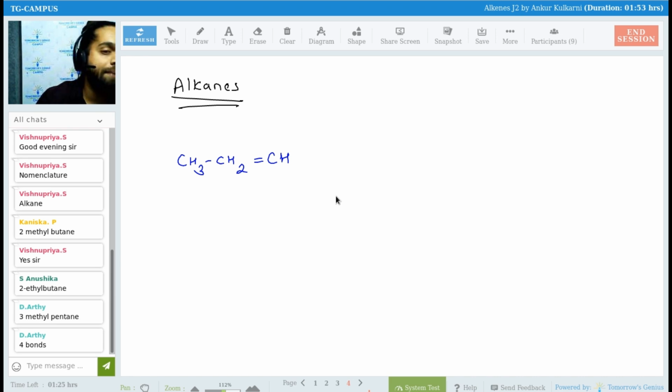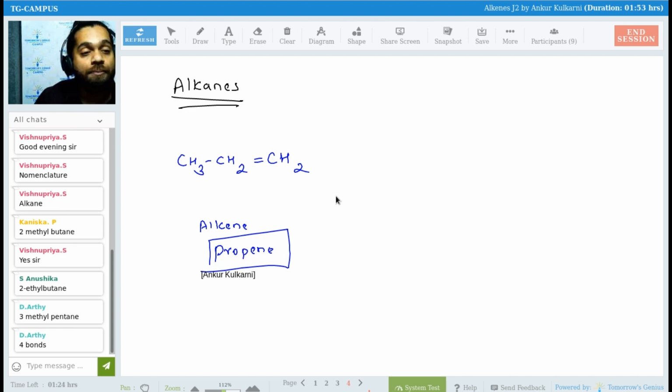But this is not an alkane. I am writing an alkene, that is propene. Anil Dev has given me one correction, CH3, CH2, CH2. Is this correct? I am writing propene, by the way. I am drawing propene.